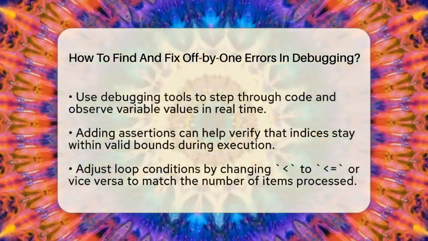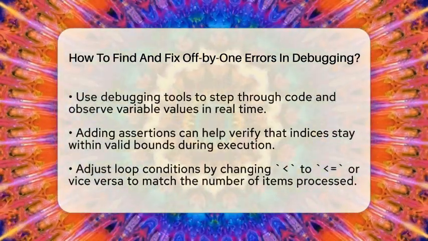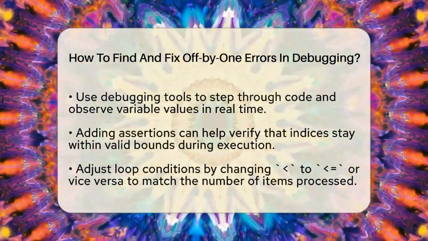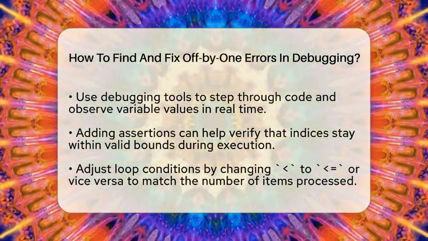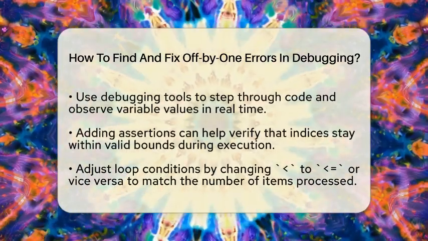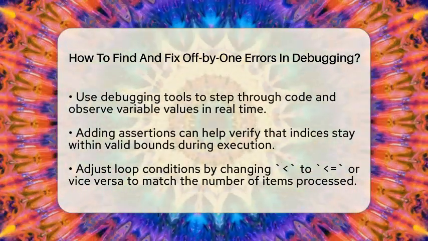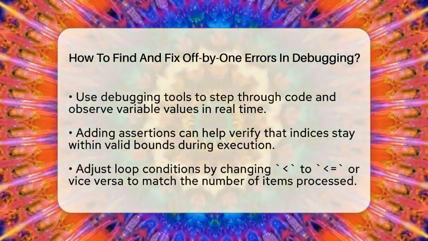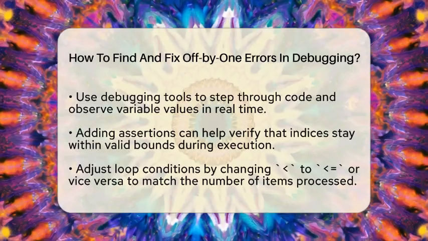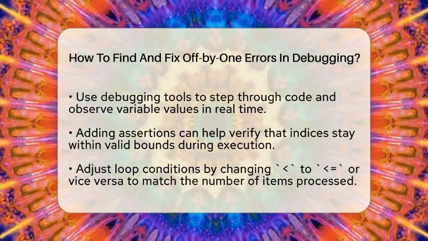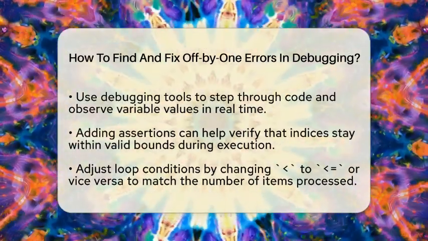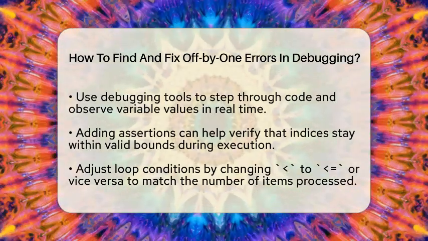Next, verify your array or list accesses. Make sure your code doesn't try to access an index outside the valid range, which is from 0 to the length of the list minus 1. For example, if your list has 10 elements, the highest index is 9. If you accidentally use the length as an index, you'll get an out-of-bounds error.